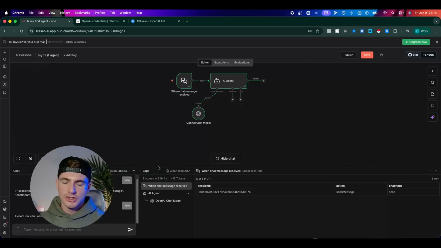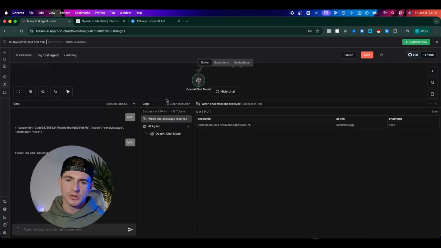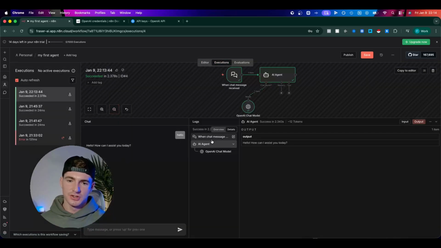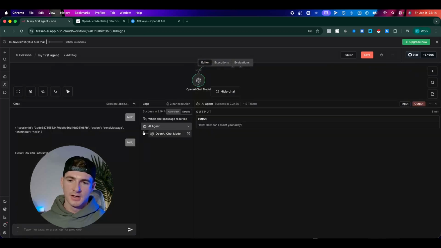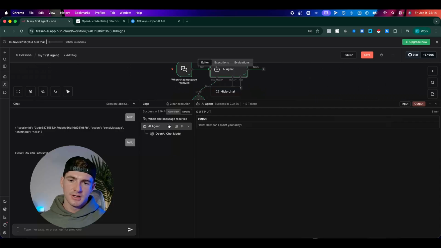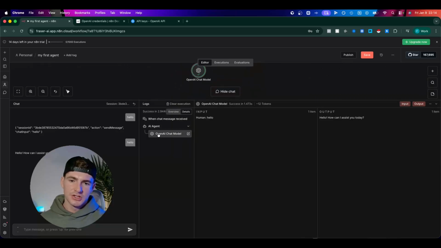So let's just quickly cover the logs, right? You see this logs here? This is a log of everything that's happened in that execution. And you can also see the executions tab. You can see this execution. You can see what happened in the logs. What happened here, chat message, that was our message, right? It's hit our AI agent. You can see it's gone to OpenAI chat model. Our input was human, hello. Output, hello, how can I assist you today? So the logs are important.